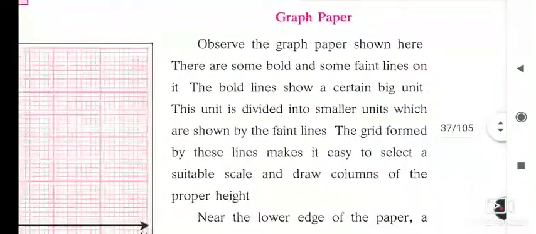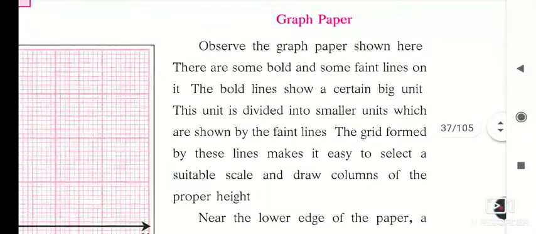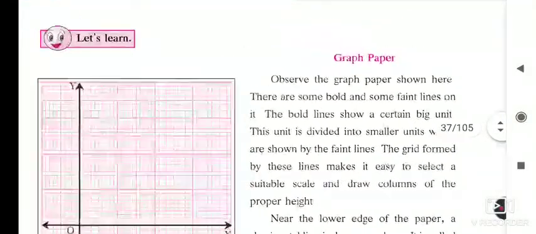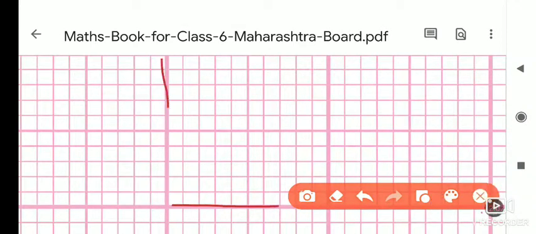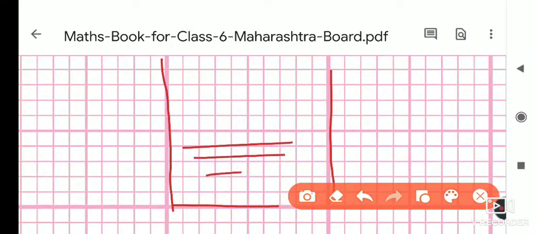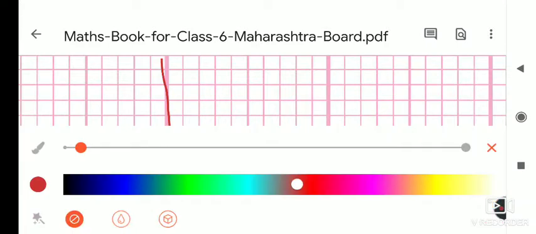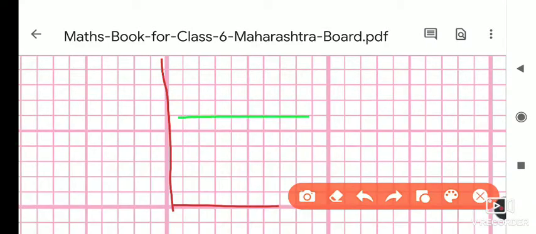Observe the graph paper shown there. There are some bold and some faint lines. If you see here, you will notice that this is a bold line. These are the bold lines. This is a bold line, this is a bold line. Some are faint lines; these are the faint lines. I will show with a different color, then you will understand. These are the faint lines.